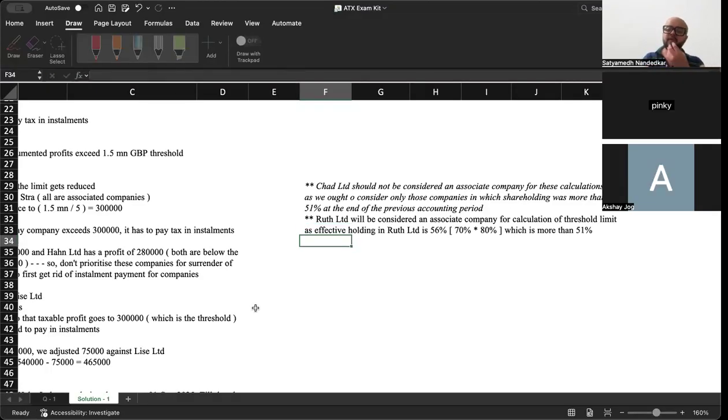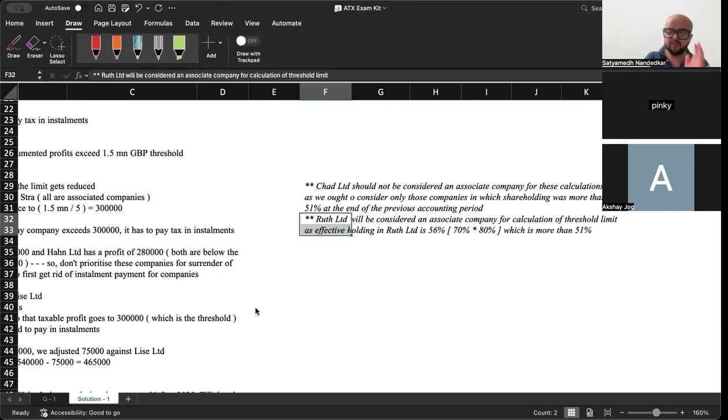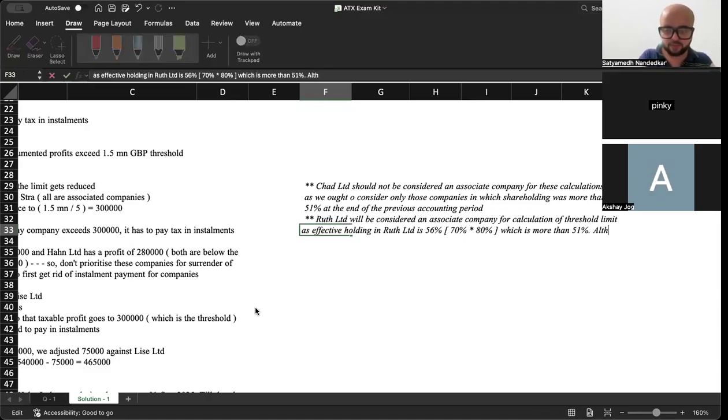So Ruth Limited will be considered in the group, and we write: Ruth Limited will be considered an associate company for calculation of threshold limit as effective holding in Ruth Limited is 56%, 70% into 80%, which is more than 51%.